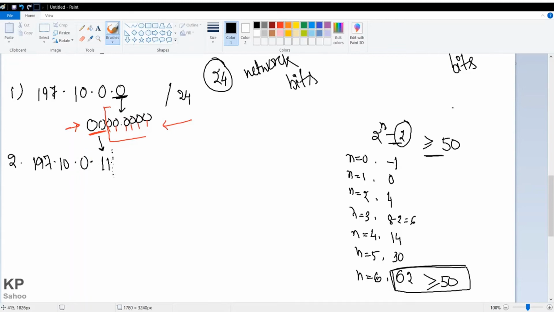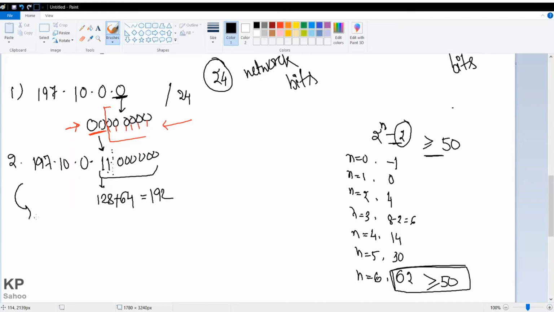How many zeros are there? 6 zeros: 1 2 3 4 5 6. So now you just calculate this decimal value. This value is 2 to the power 7, that is 128, plus this value is 2 to the power 6, that is 64. Finally you got 192.